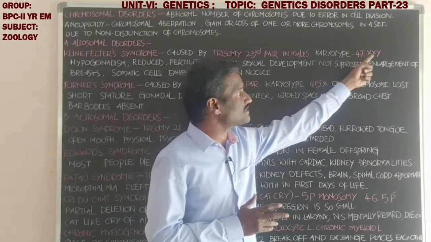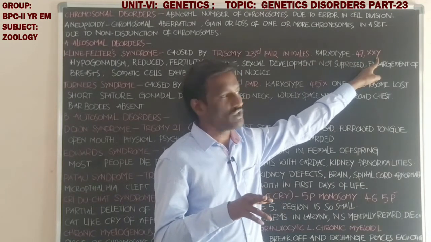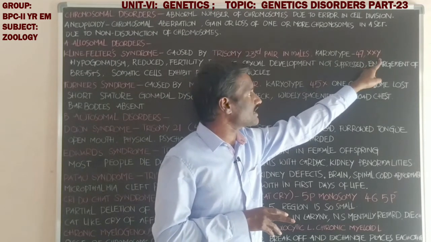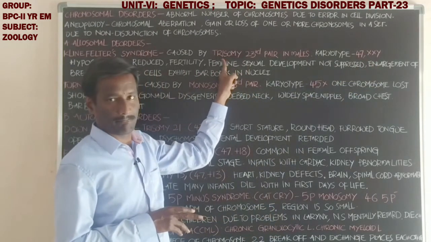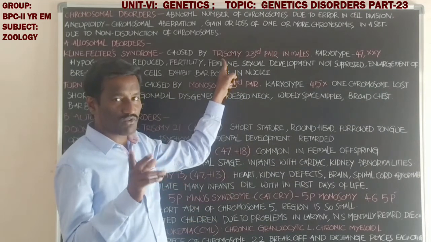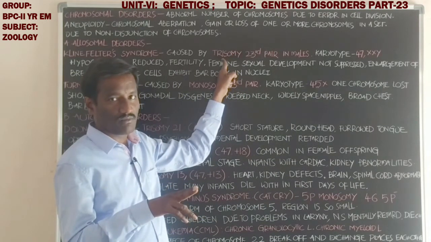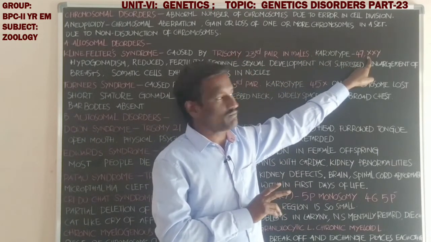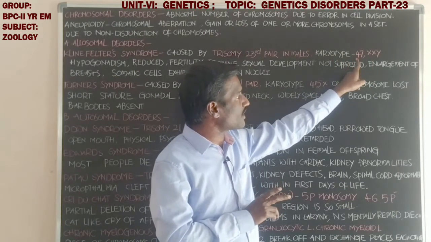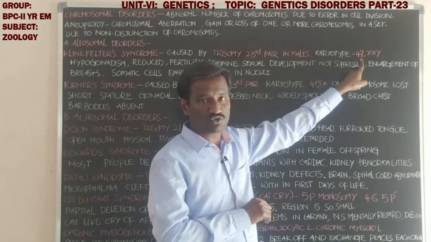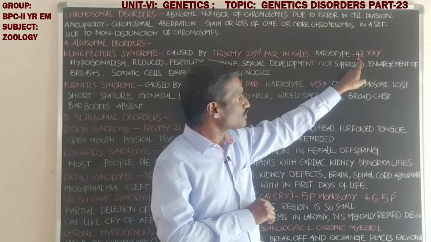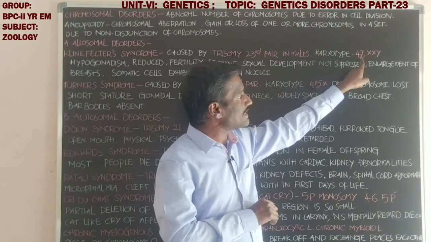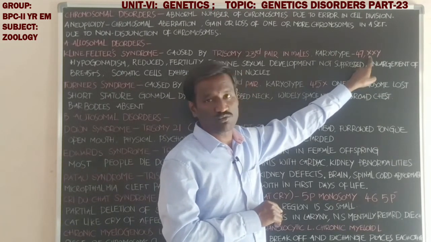Students, instead of just XY chromosomes in males, another X chromosome is also present. That condition is called trisomy. Instead of one X and one Y chromosome in males, there is an additional X chromosome, which leads to a karyotype with a total of 47 chromosomes.